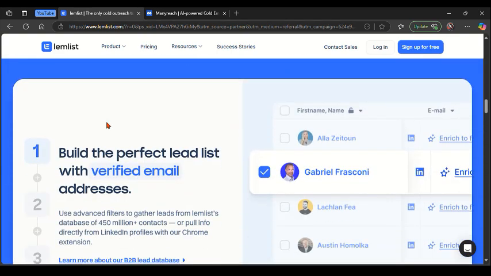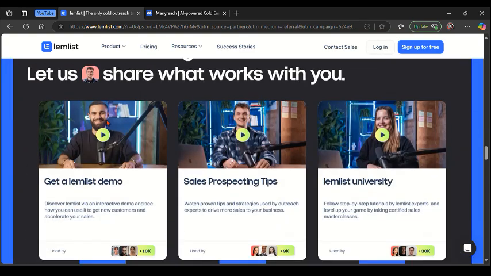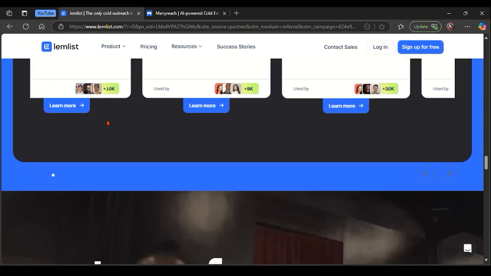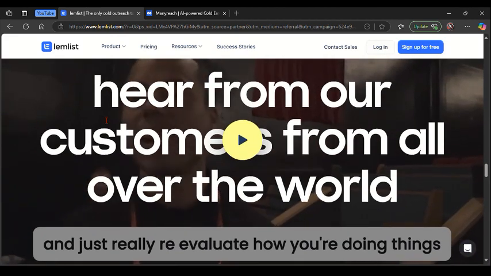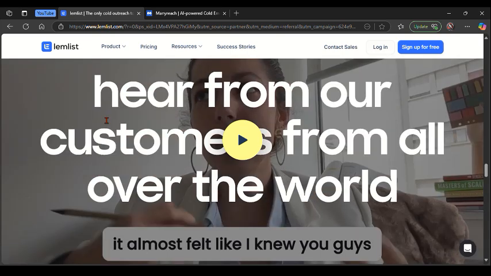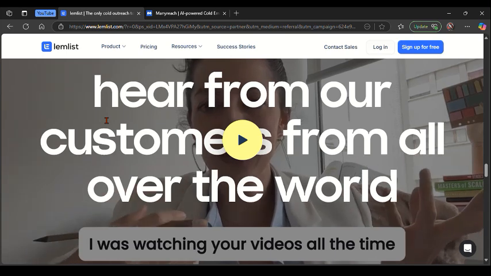On the other side, Manyreach is an AI-driven cold outreach tool that offers scalable email and LinkedIn automation, designed for teams looking to send a high volume of personalized outreach efficiently. It's gaining traction for its modern AI and AI-personalized features.